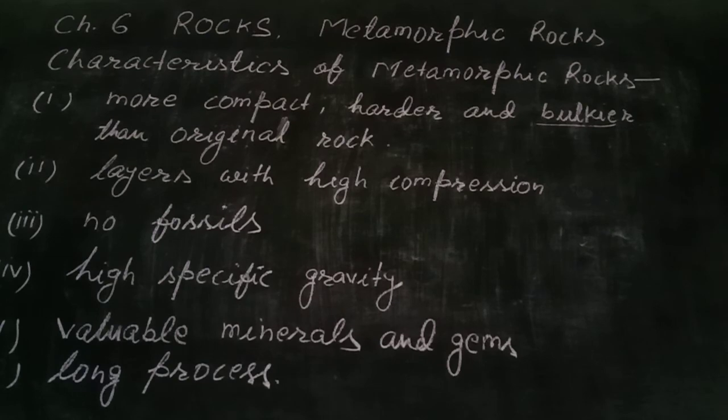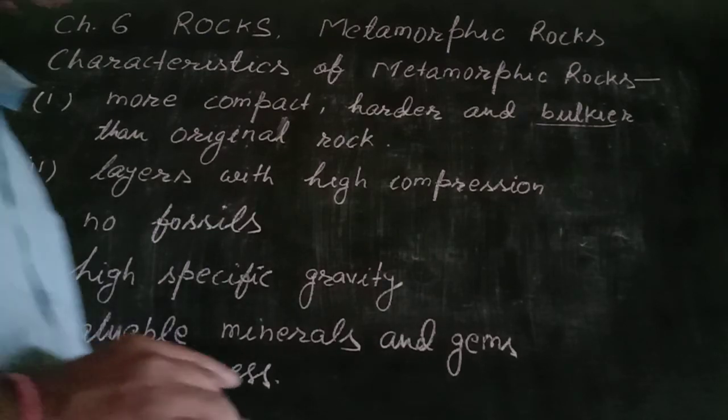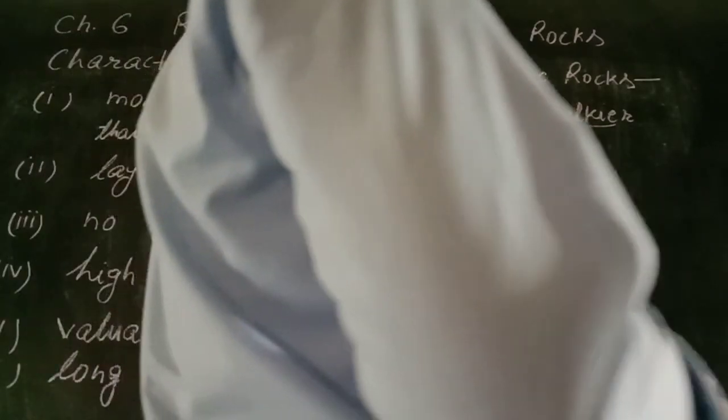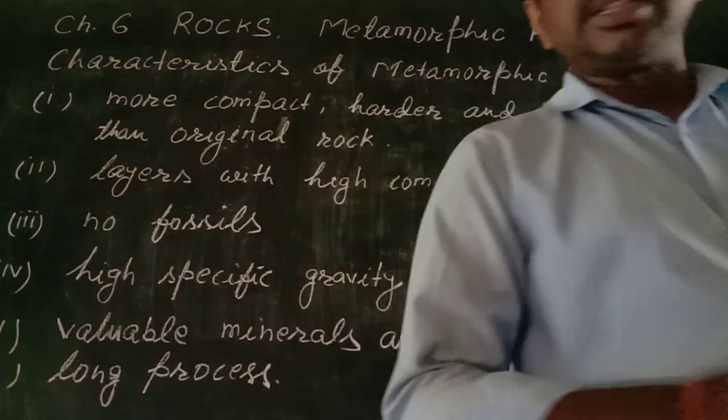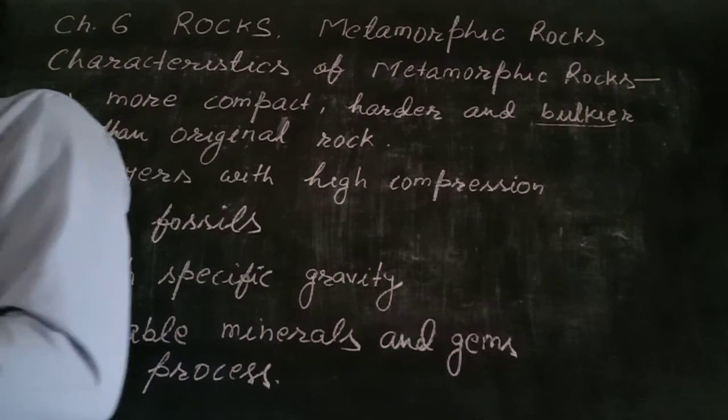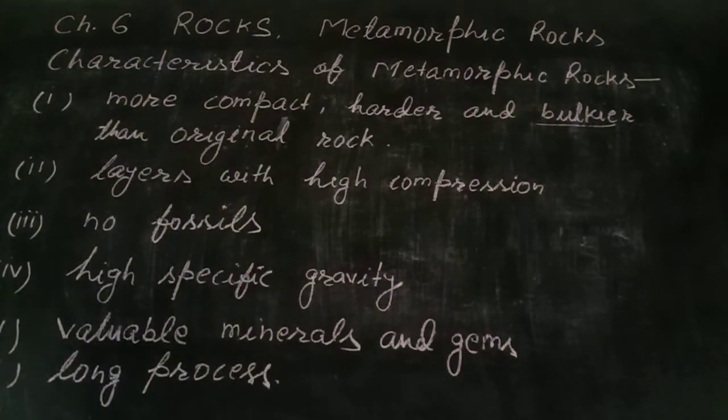Number 5, it contains valuable minerals and gems, such as silver, gold, diamond, etc. And number 6, this transformation of the parent rock into metamorphic rock is a very long process. So these were the characteristics of metamorphic rock.